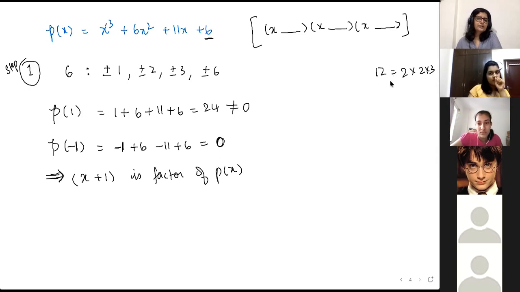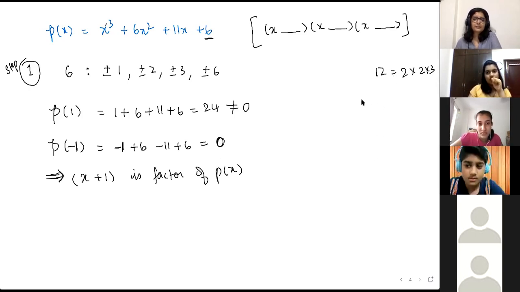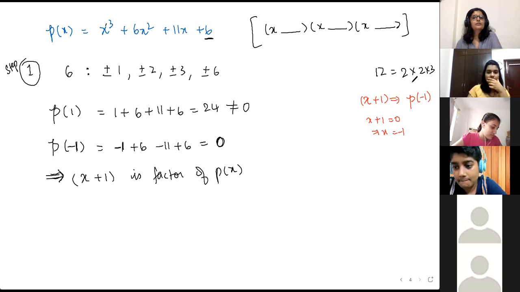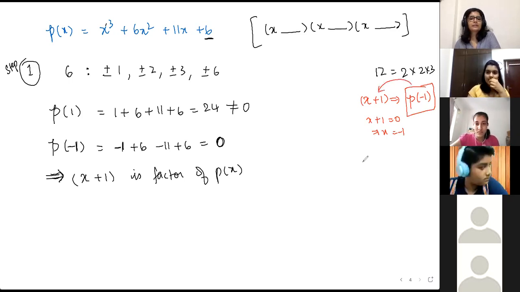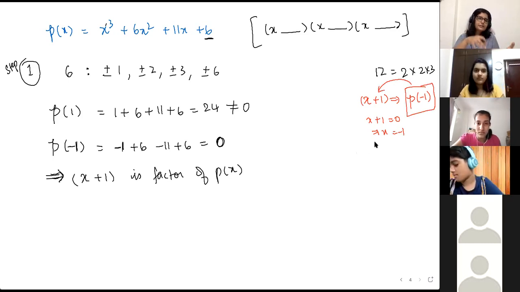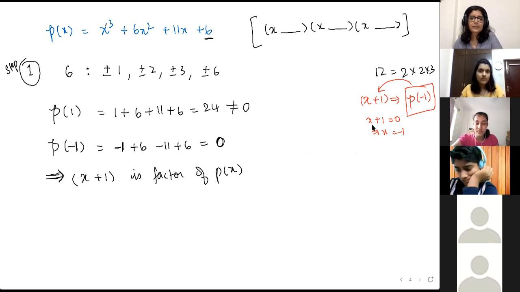So it's the reverse of what you guys did in remainder theorem. Remainder theorem mein kya tha? If you want to find if x plus 1 was a factor, then you substitute p of minus 1, because x plus 1 equal to 0, then x equal to minus 1. So it's the reverse of that. Here we found p of minus 1. So isliye we are saying that x plus 1 is a factor. Okay. Same logic, just reverse of its application. ठीक है. तो एक factor मिल गया, which is x plus 1.